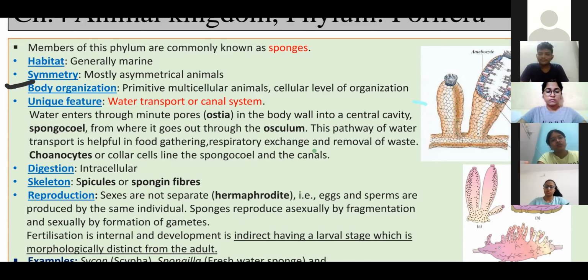Remember, the next unique feature, found only in poriferan organisms, is the water transport system, or canal system. Understand this system first.